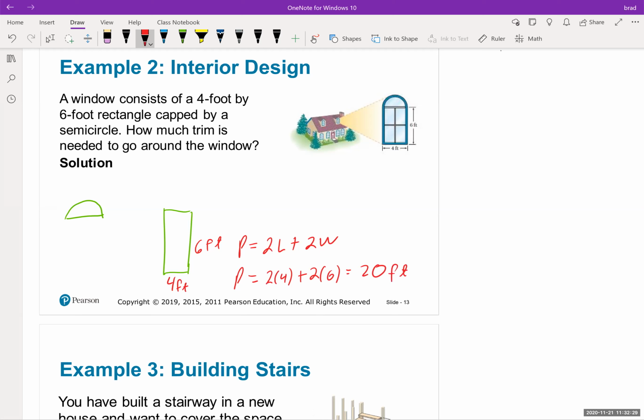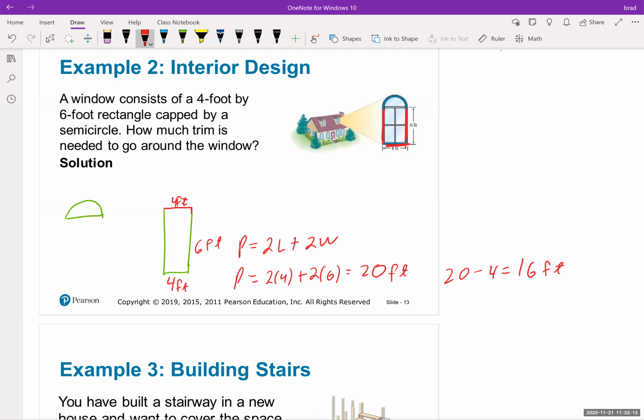So we would want to say that for this particular part of the window, not the top half, it's 20. However, do you notice that we go around the shape? We don't go through it right there. So that means I actually have to erase this piece; I'm not able to count that. So even though it's 20 feet, I now have to subtract off this distance, which would have been 4 feet. So I'm doing 20 minus 4 equals 16 feet. So there's actually only 16 feet needed to go from here to here to here.